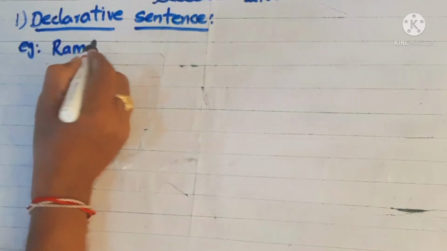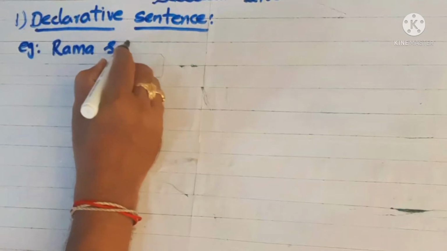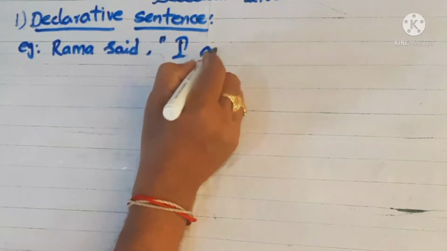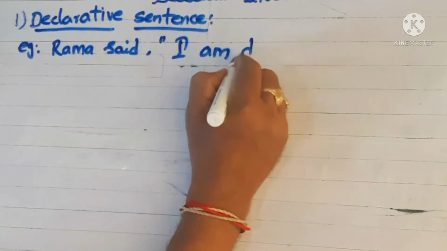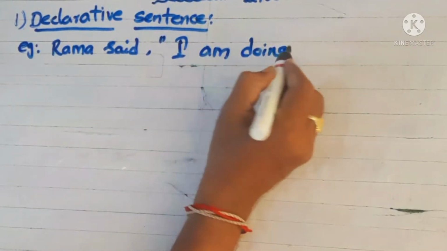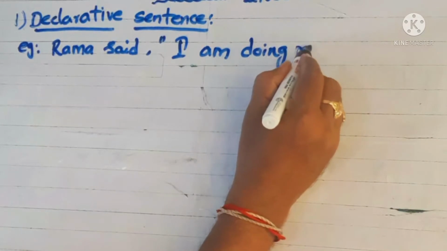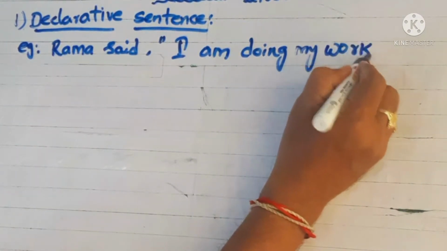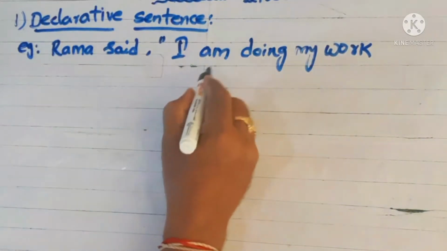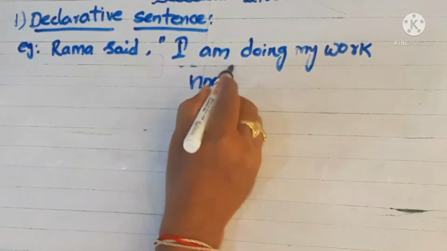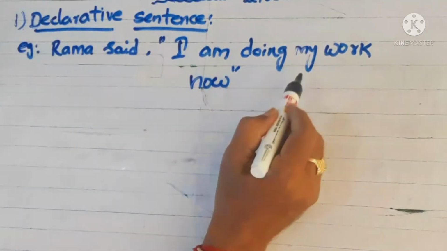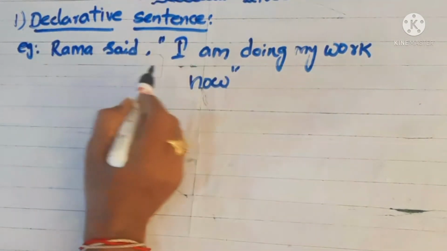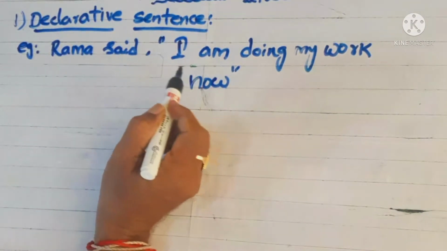Rama said, I am doing my work. Now, this is a declarative sentence. How can we change from direct speech to indirect speech?